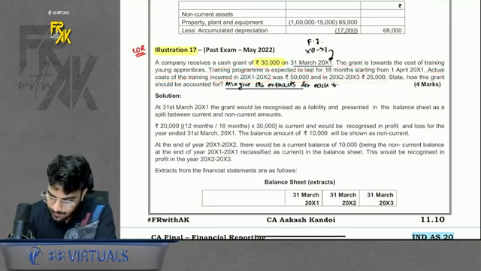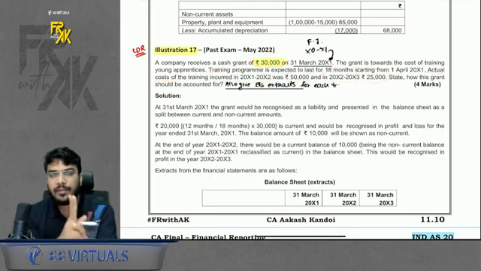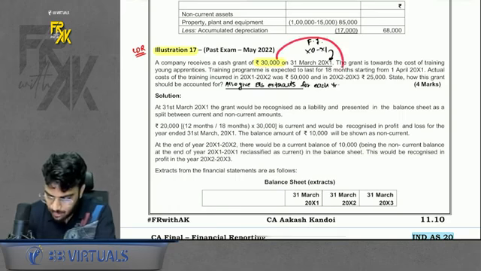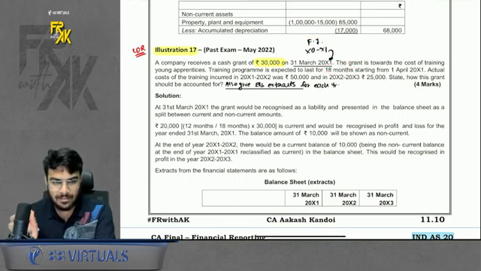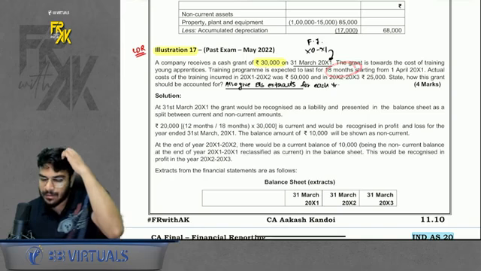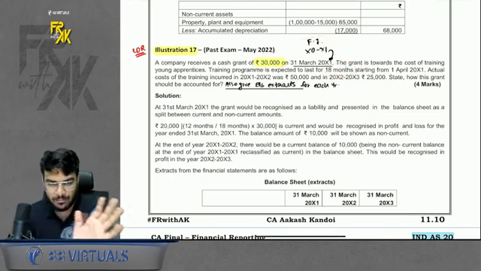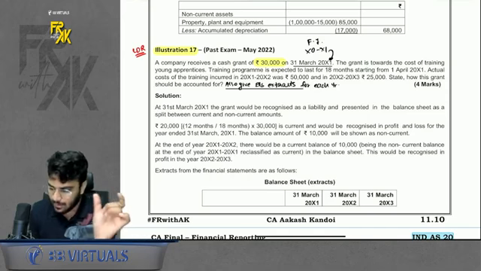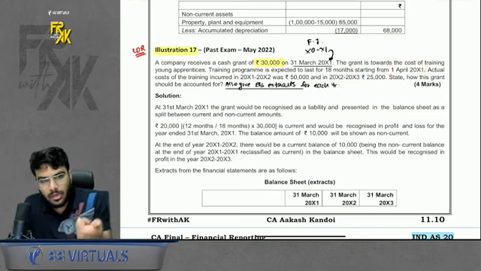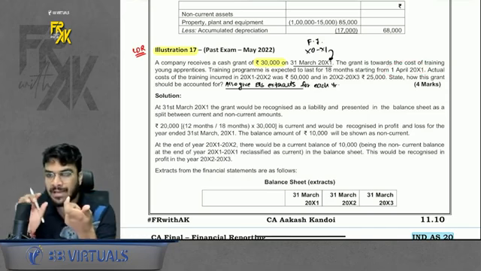Whenever you receive a grant, there are 2 ways of recording the grant. Either you can record it in the ratio of months. Let's say for example, the training went on for 18 months, so you can bifurcate the grant into 18 months. Suppose there were 12 months in the current year, so you will book 12 months of grant in the current year, and the remaining 6 months of grant in the next year.